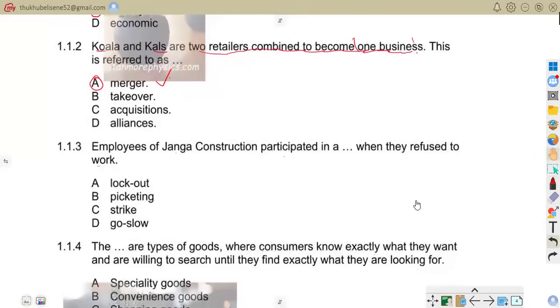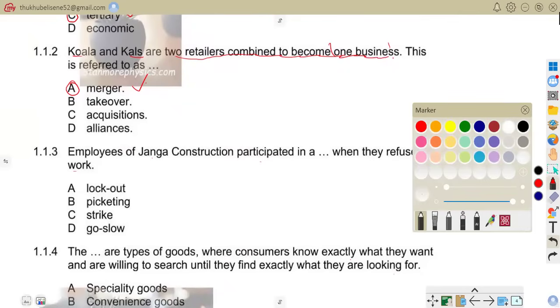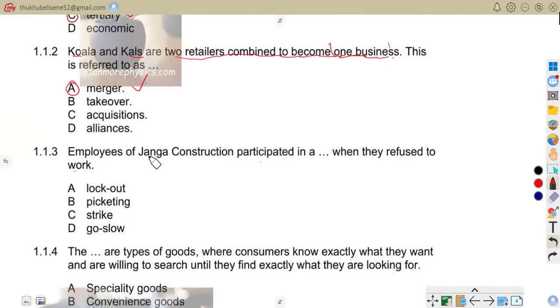Now we are on 1.1.3, which says employees of Janga Construction participated in dash when they refused to work. A, we have lockout, B, we have picketing, C, we have strike, and D, we have go slow. The correct answer is C, strike.